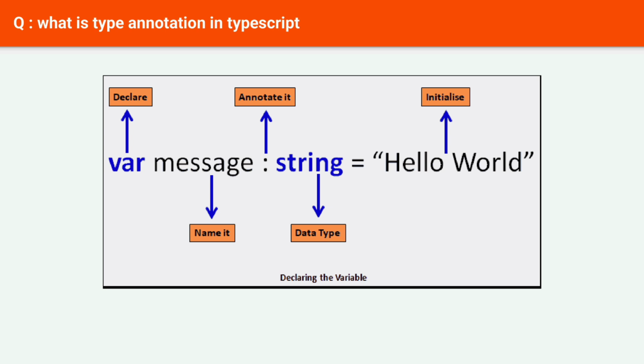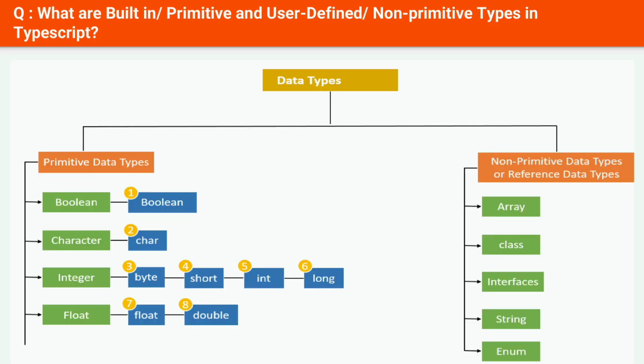Next question: what are built-in, primitive and user-defined, non-primitive types in TypeScript? Every variable has a data type that tells what kind of data is being stored in a variable. There are two types of data types in JavaScript: primitive data types and non-primitive data types. Primitive data types, the predefined data types provided by the JavaScript language, are known as primitive data types. Primitive data types are also known as inbuilt data types.